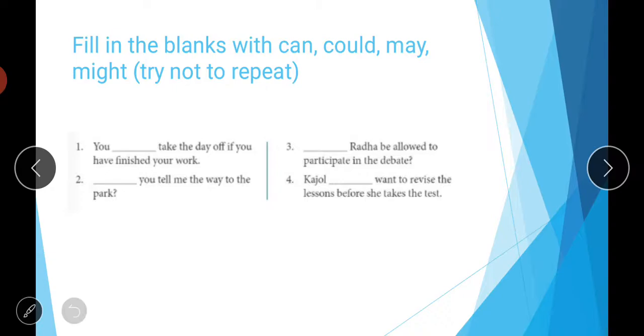Then third is, dash rather be allowed to participate in the debate. So could rather be allowed to participate in the debate, you can say may also, can also, all are right. Might is also right. Then Kajol dash want to revise the lesson before she takes the test. So Kajol might want to revise the lesson before she takes the test, so might is the right option here. So I hope it's clear to all of you how you have to use these words in the sentences.